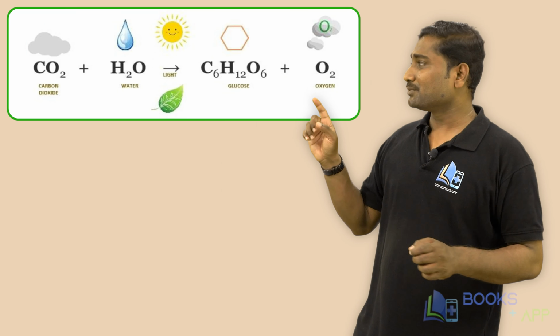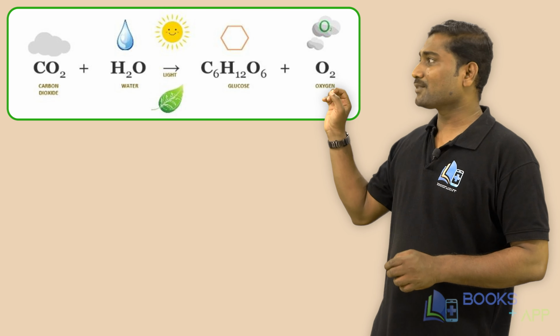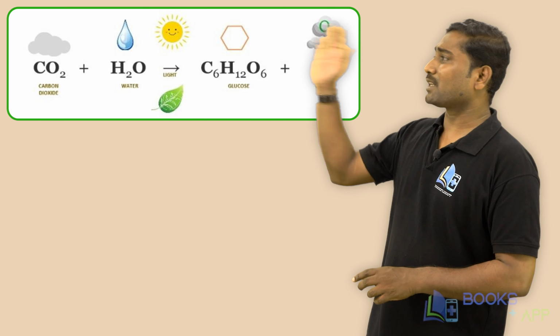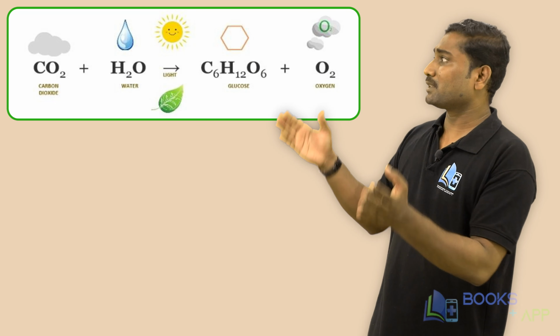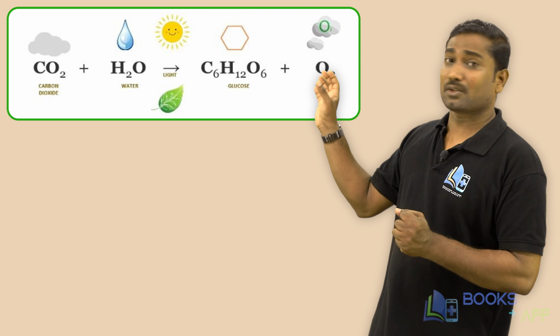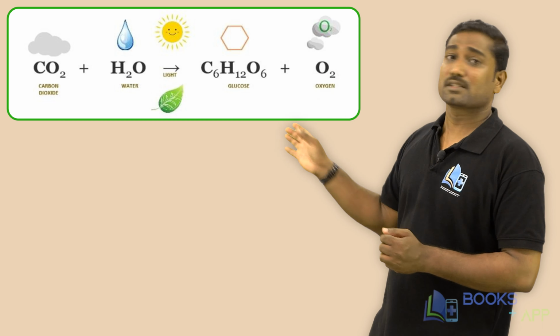The whole process of photosynthesis can be written as CO2 plus H2O gives carbohydrate plus oxygen. The substances written on the left hand side of the arrow, the LHS, are called the raw materials, while the components written on the right hand side of the arrow are the products.